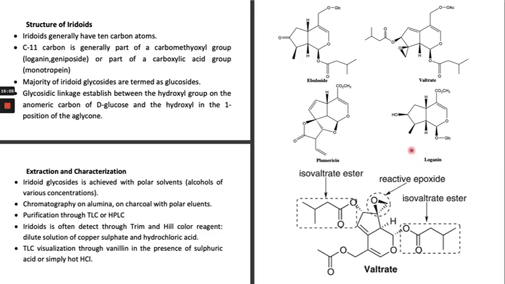Chromatographic techniques can be used with polar eluents for isolation of this type of compound.